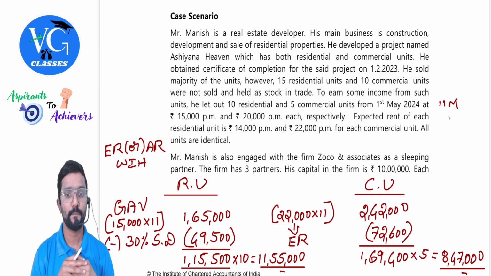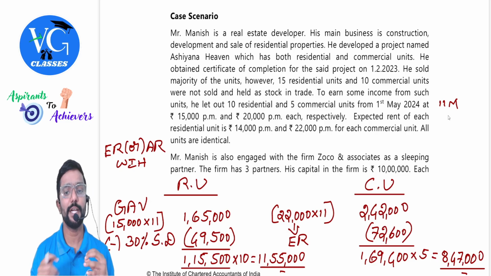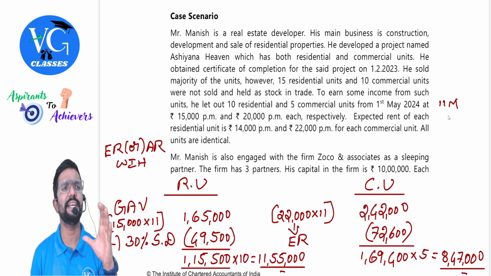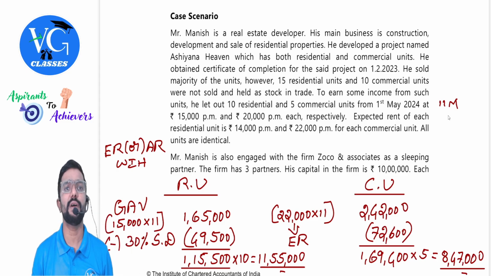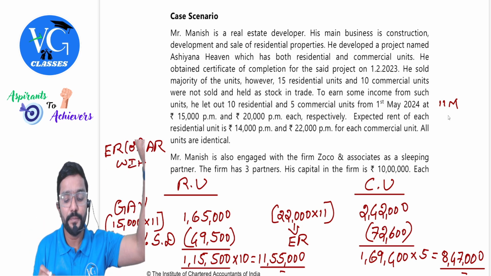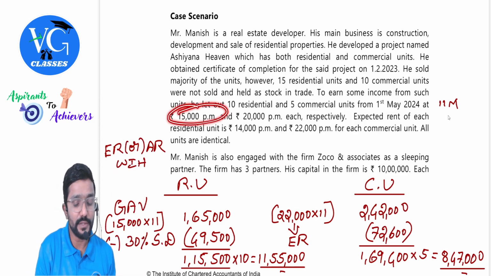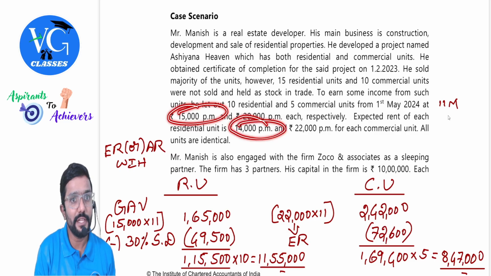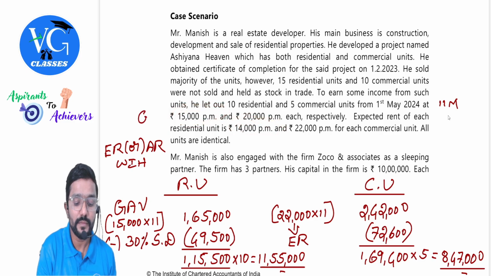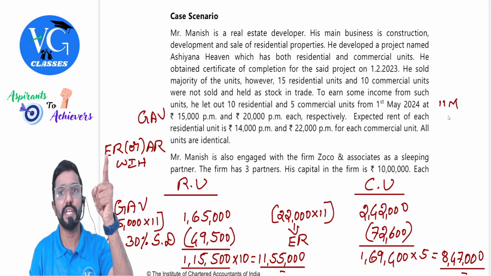Okay, sir. Expected rent of each residential unit is 14,000 and 22,000 per month for each commercial unit. All units are identical. All units are identical means what? They are same to same. Observe, guys, what is the actual rent for the residential unit? 15,000. What is the expected rent? 14,000. What should we take? Whichever is higher. So what is the GAV? It is 15,000 for the residential unit.